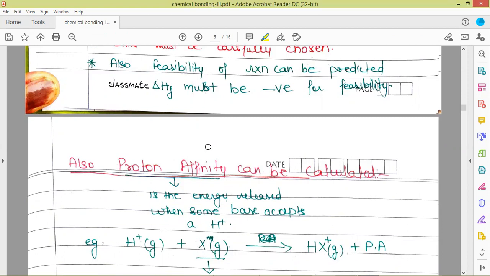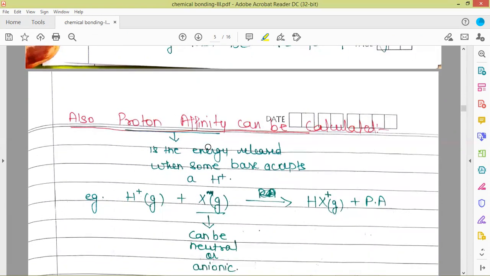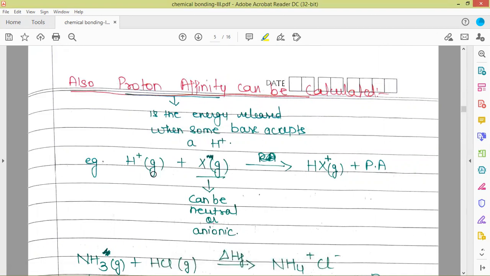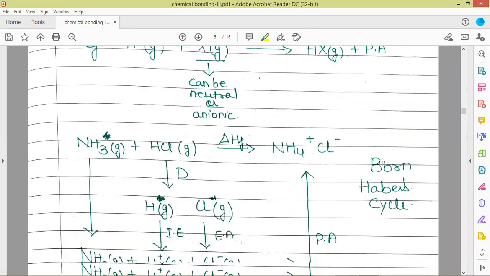Now there is one more energy, one more step, one more reaction that can be studied using this Born-Haber cycle, which is proton affinity. Proton affinity is the energy released when some base accepts a proton. This base can be a neutral species or an anionic species. Here we have represented the base as X, in gaseous form, as a neutral species. It gains this proton in gaseous form and gets converted to HX positive in gaseous form, and the energy which is released here is the proton affinity.